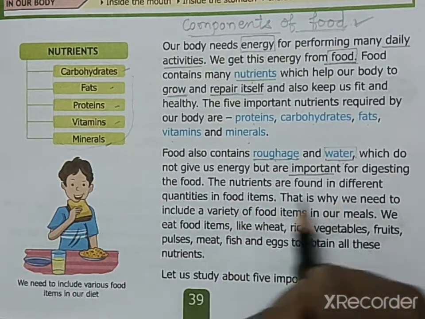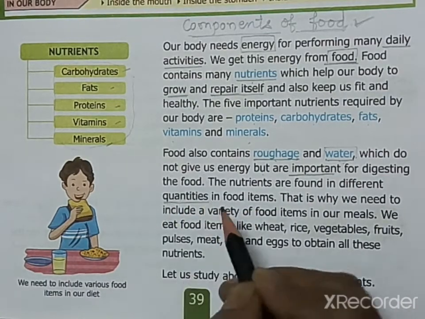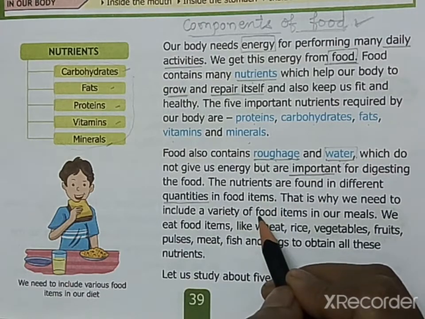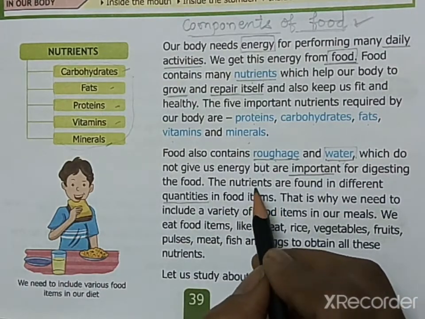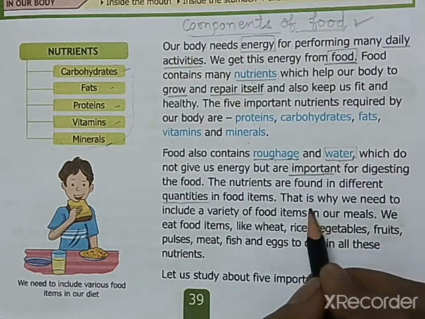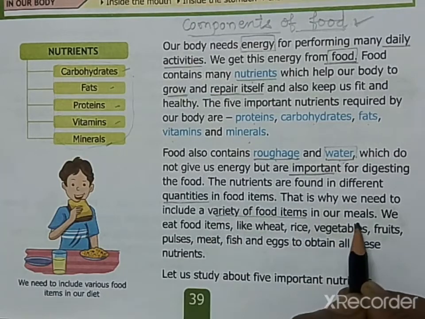The nutrients are found in different quantities in food items. Whatever food items we eat, they contain different quantities of nutrients. One food item cannot have all the nutrients in it, and that's why we have to eat different kinds of foods. That is why we need to include a variety of food items in our meals.